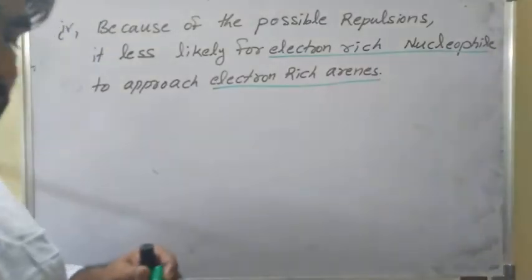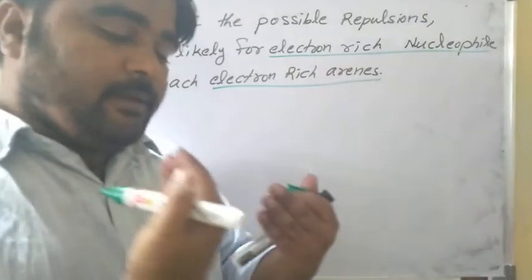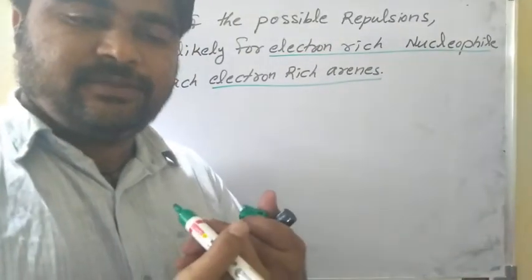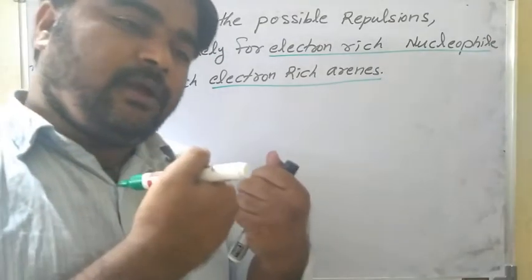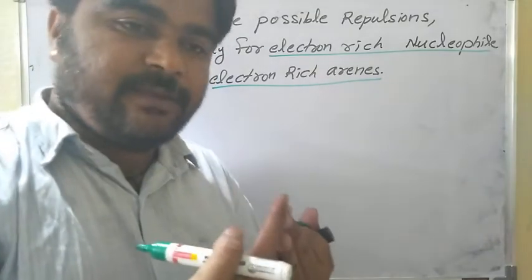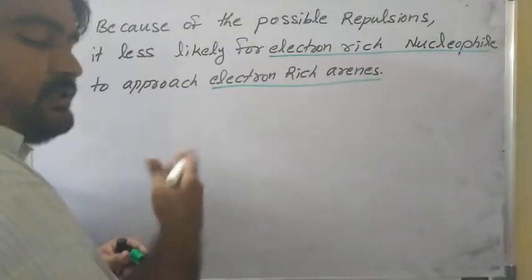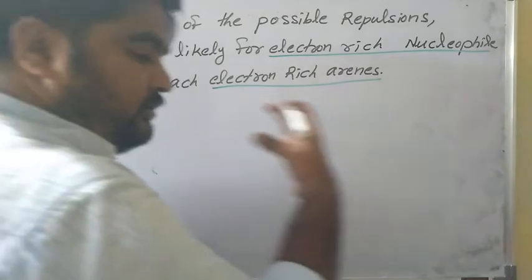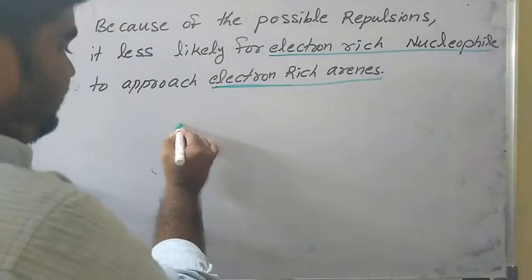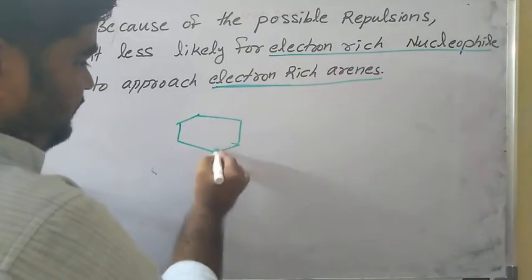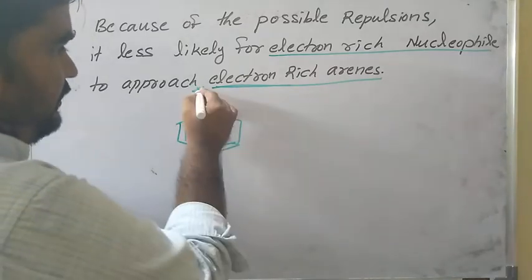See, in chemistry, both negative means repulsion, both positive means repulsion. One minus and one plus, attraction happens. It is general. Here is the same concept. Arenes are also electron rich because the pi bond inside the ring is continuously delocalized.